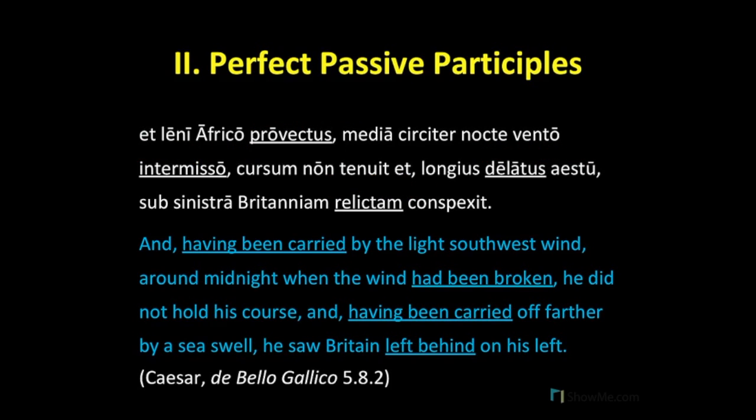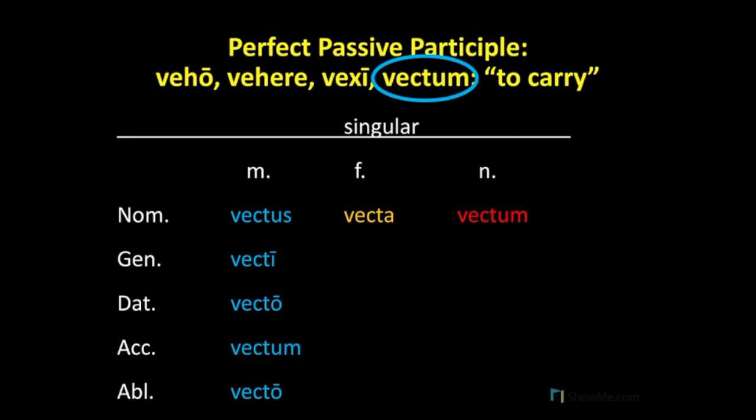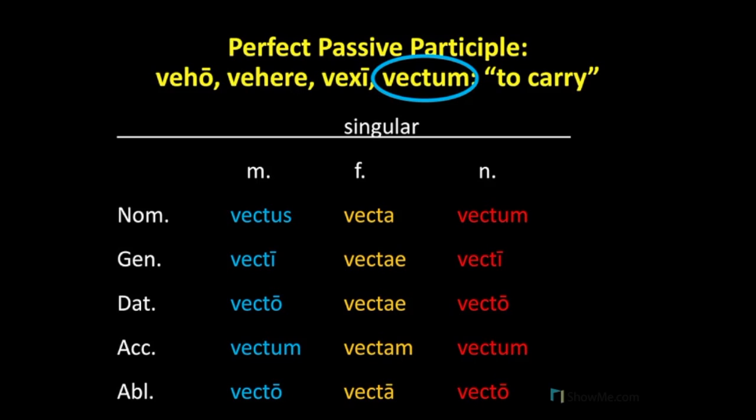Let's now decline a perfect passive participle in all cases, numbers, and genders. We'll use veho, vehere as our example. So we take that fourth principal part, vectum, and turn that into an us, a, um adjective. We have vectus, vecta, vectum. And we decline this just as we would any other first and second declension adjective. So the masculines are vectus, vecti, vecto, vectum, vecto. The feminines are vecta, vectae, vectae, vectam, vecta. And the neuters are vectum, vecti, vecto, vectum, vecto.